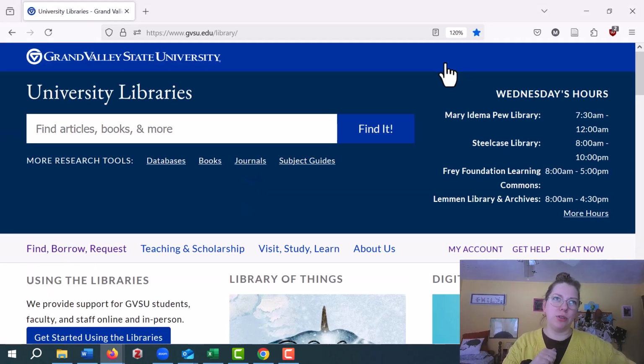You can also just go to gvsu.edu/library if that's how you remember it. That's cool too. Or you can Google GVSU libraries. Whatever works. I don't care. Get to the library. And then there's this big search box here at the top of the page.